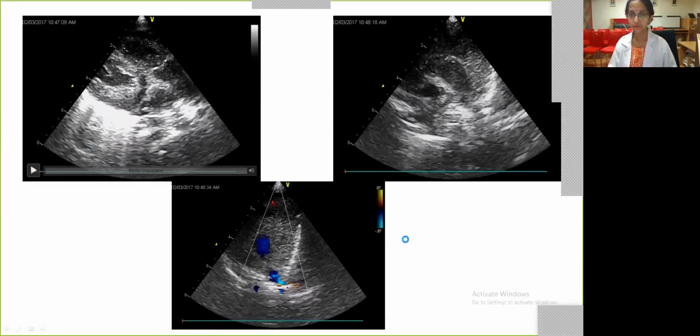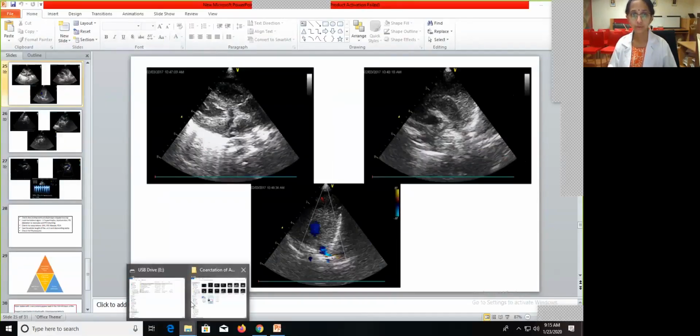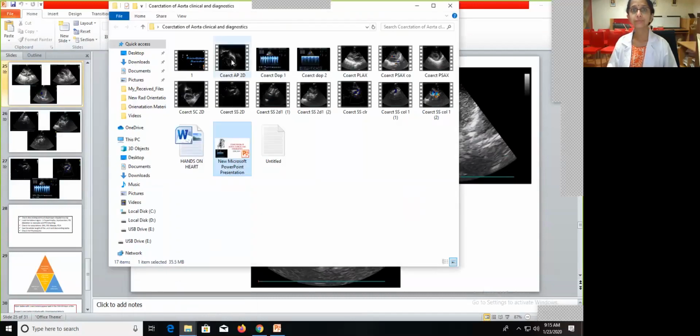I think the images have a problem. Maybe I can go back to the main file and open it up here.